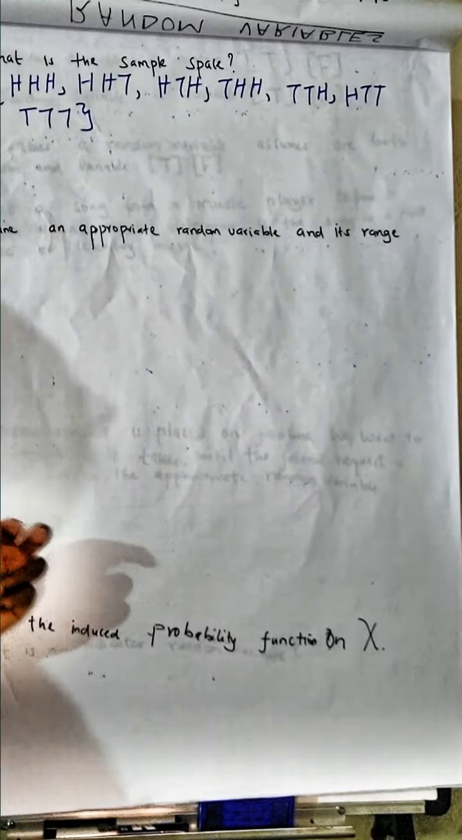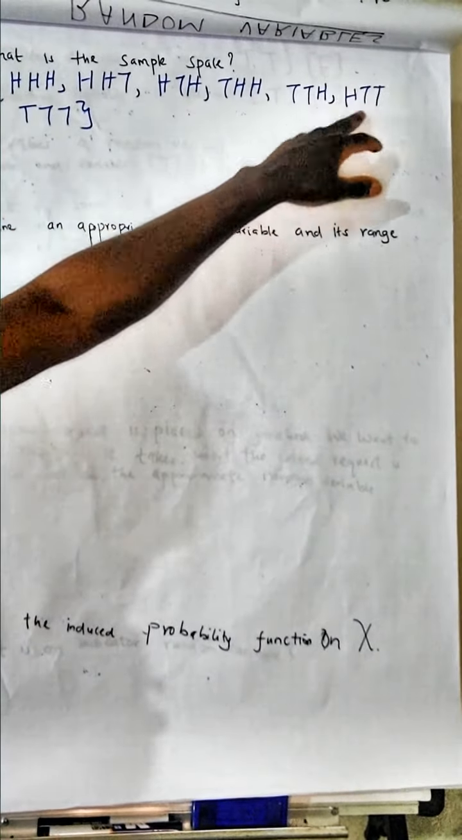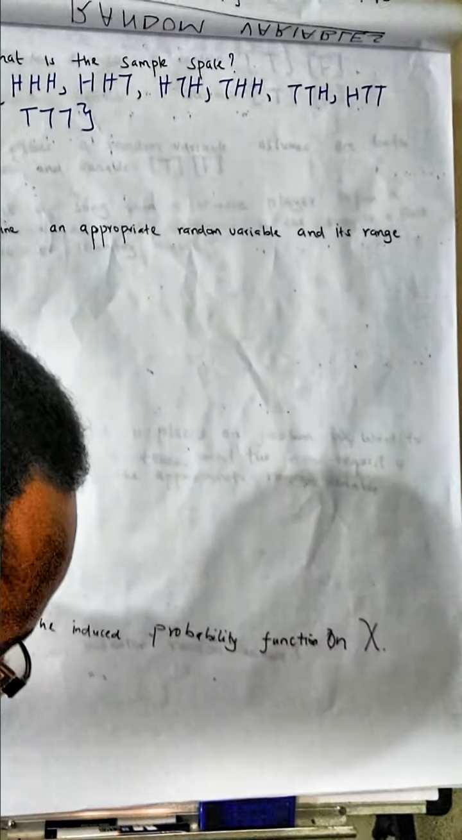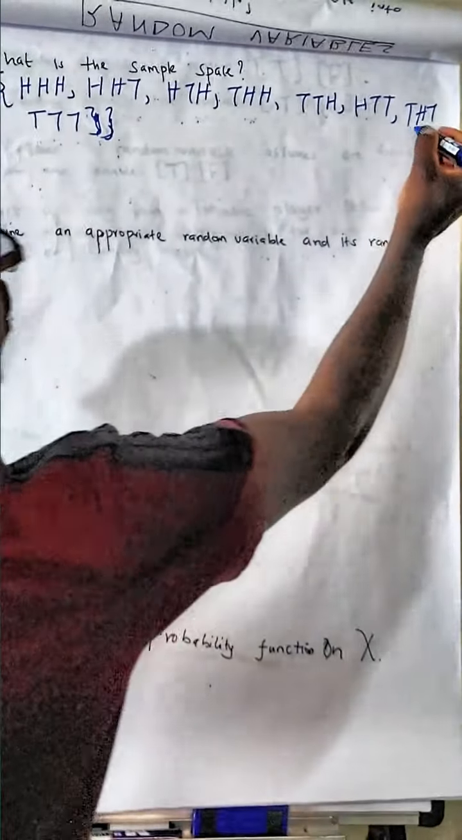And there are 8 of them. You can confirm there are 8 because a coin has only 2 possible outcomes and we are tossing it 3 times, so it is 2 to the power 3. That is the cardinality, or the number of elements in the sample space. So 1, 2, 3, 4, 5, 6, 7, and then the last one. There are 8 of them.